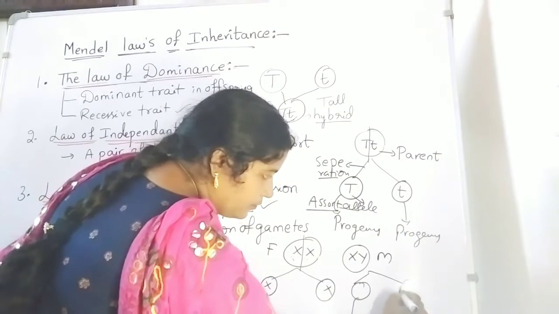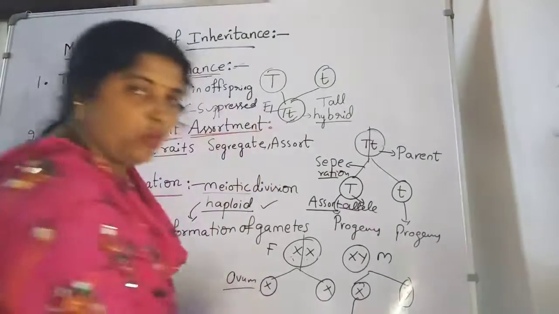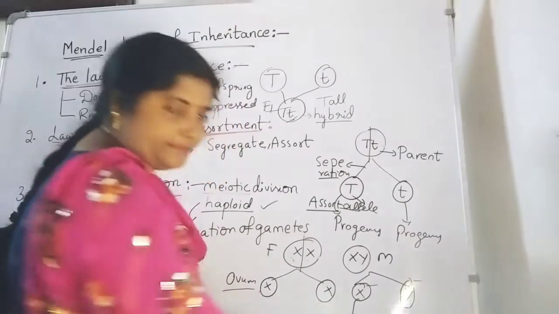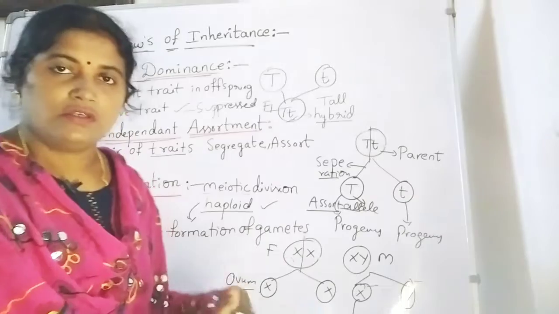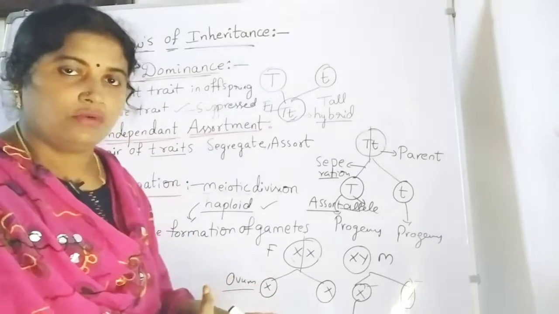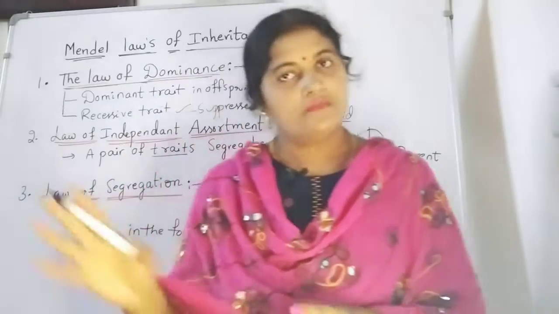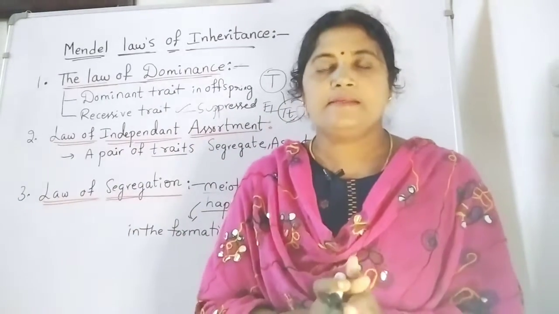The sperm cell will get only one chromosome, either X or Y. This kind of separation or division is known as meiotic division, and the law is Mendel's law of segregation. Very simple.